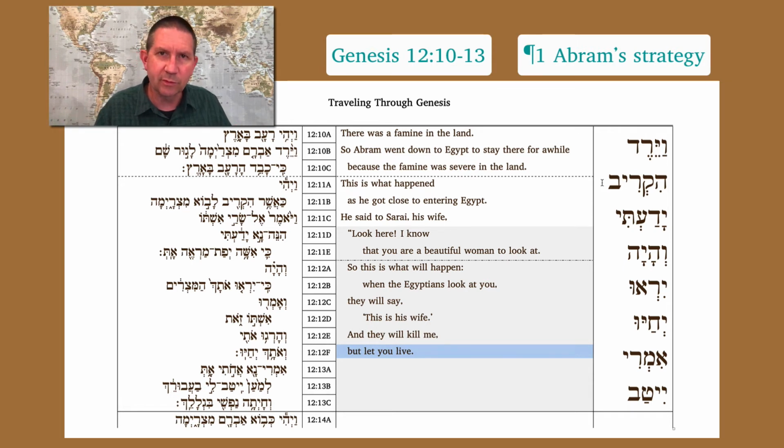So veharagu is another perfect consecutive, third common plural. It's also Qal. And then with ve'otakh yechayu, let's take that one apart. What's at the end? Now we've got the u, right? We're expecting third common plural because that's what we've had a string of. And at the beginning, yeah, we've got a yod, right?